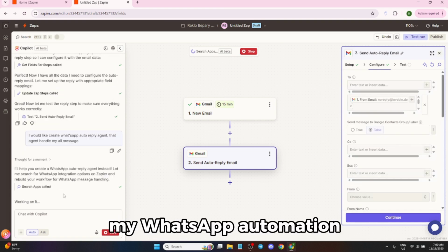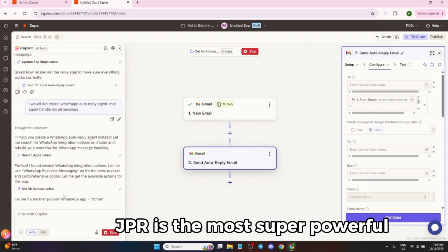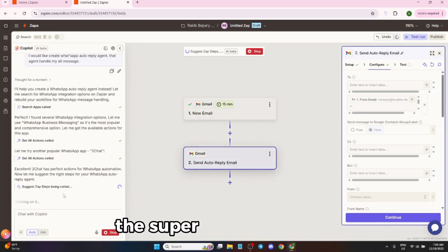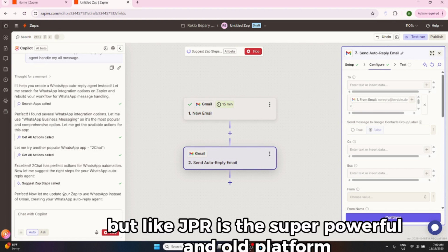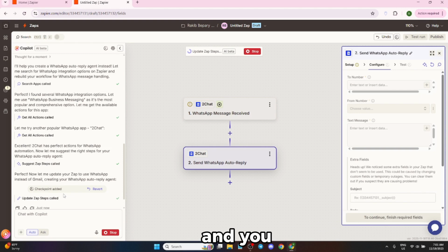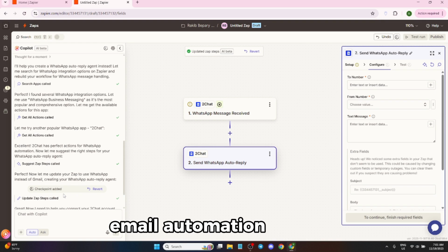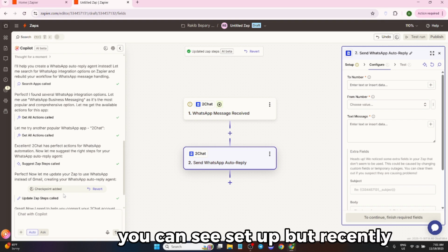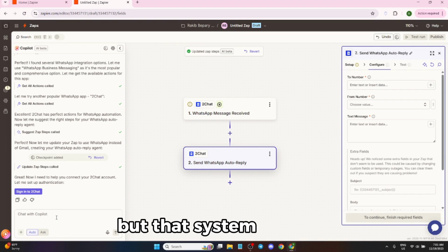WhatsApp automation. If you wait and see, Zapier is a super powerful automation platform. It is a powerful and old platform, and recently they added this AI system, and you can create anything like WhatsApp automation, email automation, CRM, and lead automation. You can see the setup, but the system they recently launched is not working that well.